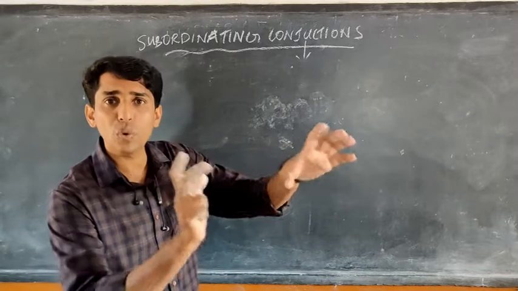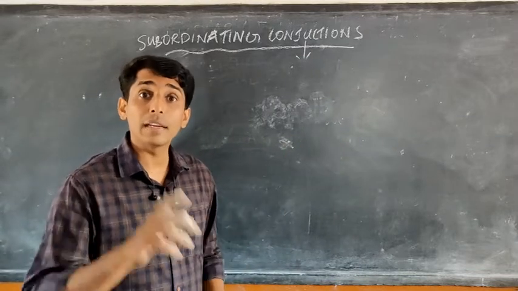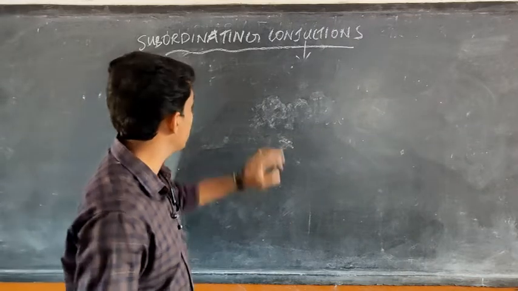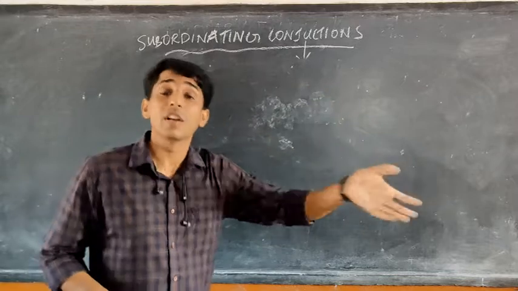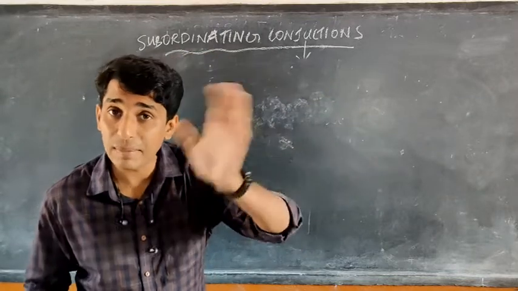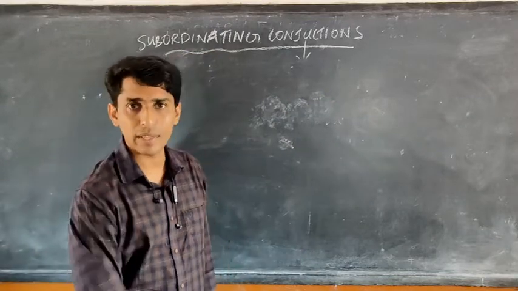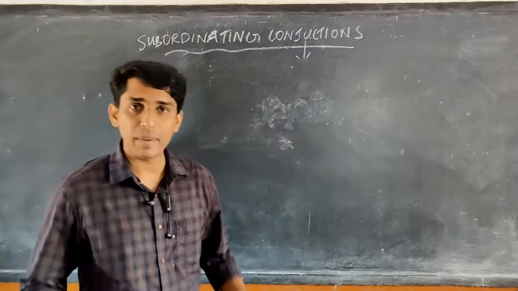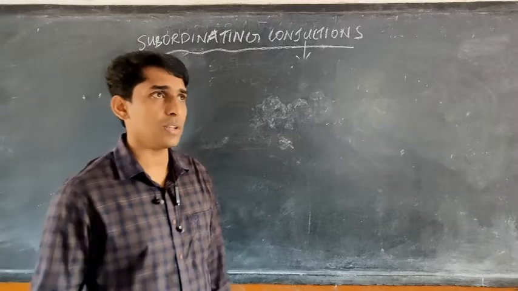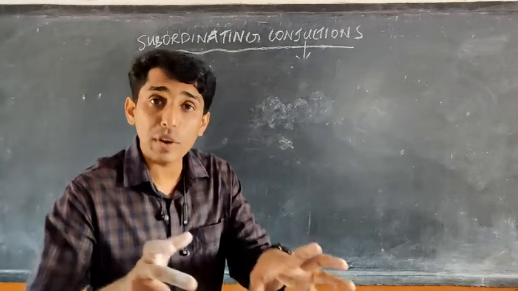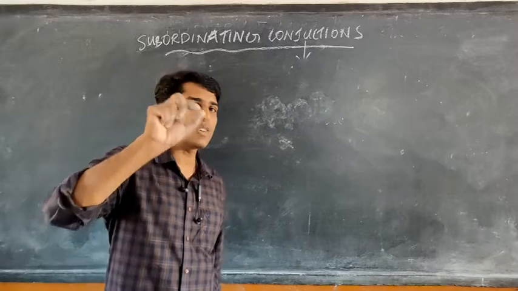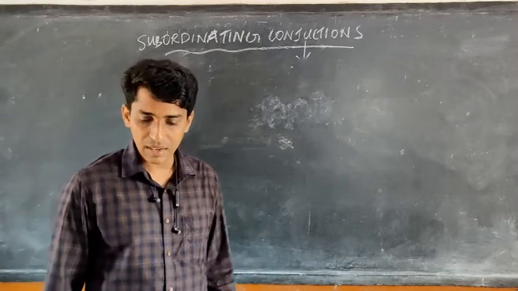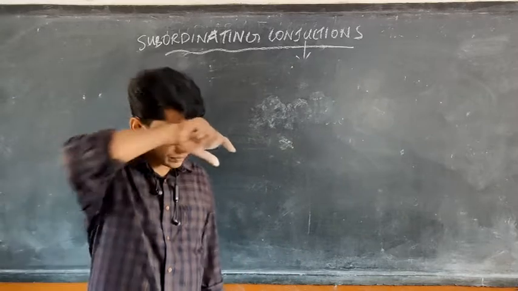The one which is joined to that is called a dependent or subordinate clause. Subordinate means it can stand only by depending on the main one. When we come to the example, we will understand. So when we join two clauses, one main clause and one subordinate clause, the subordinate clause is joined to the main clause by using a conjunction. That is not the ones we have seen here. We are using other ones.